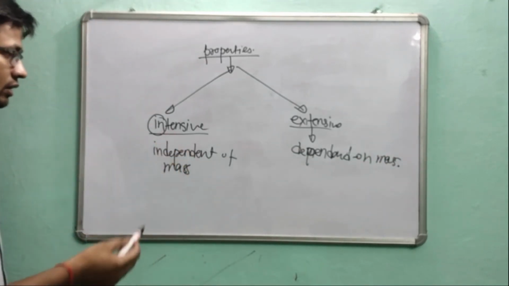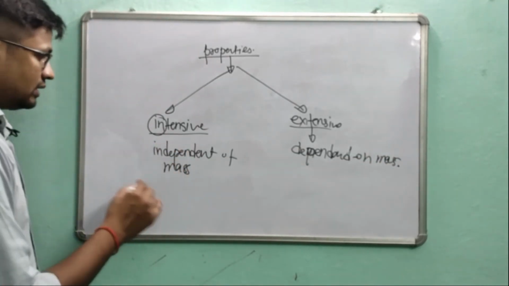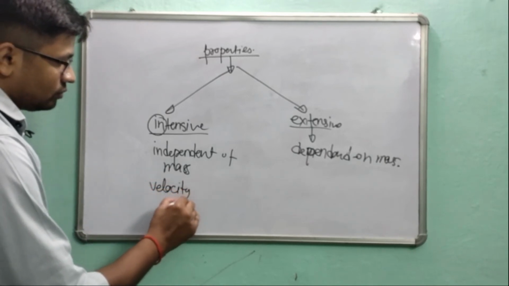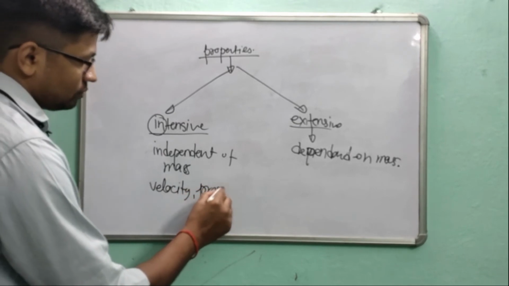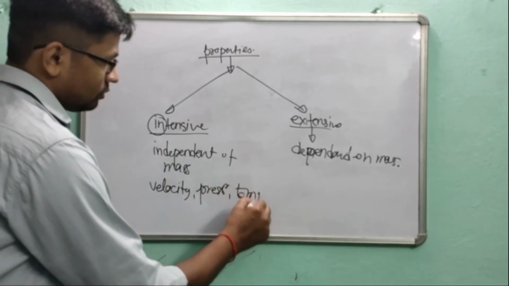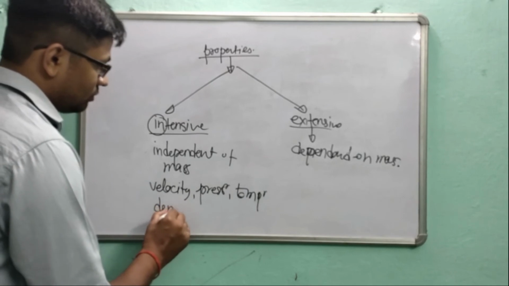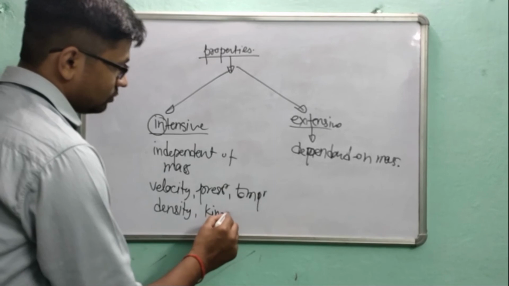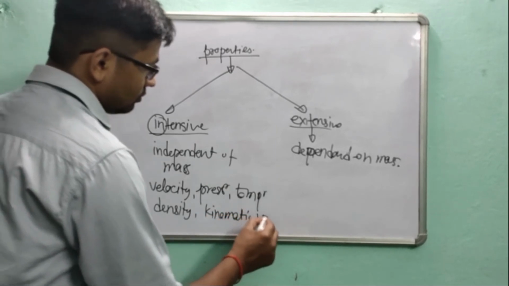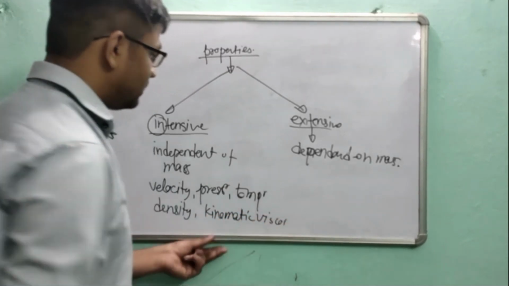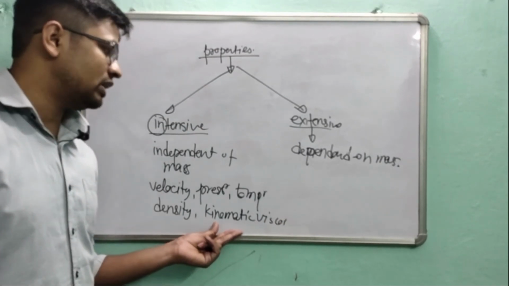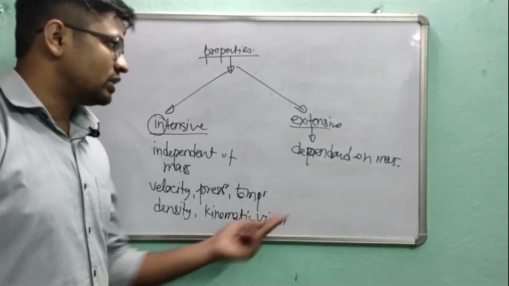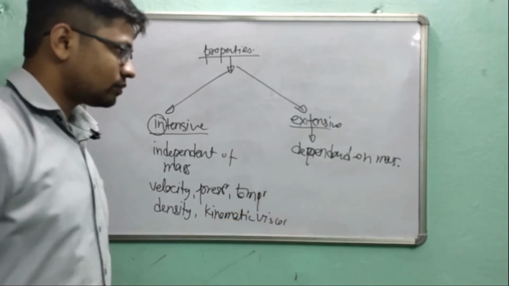Then what are the independent properties? The first one is velocity, pressure, temperature, density, kinematic viscosity. There are two types of viscosity. The first one is dynamic viscosity and the second one is kinematic viscosity. Dynamic viscosity is an extensive property.